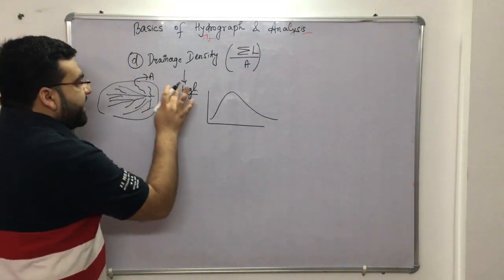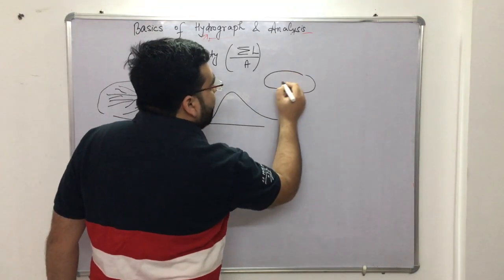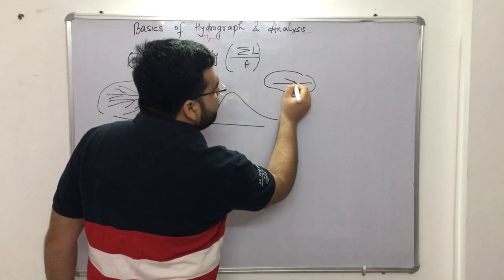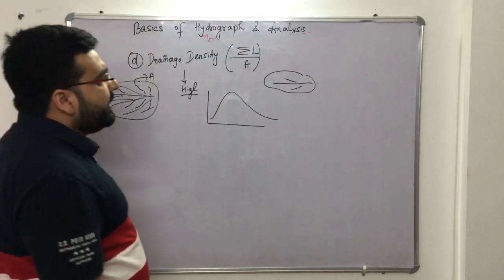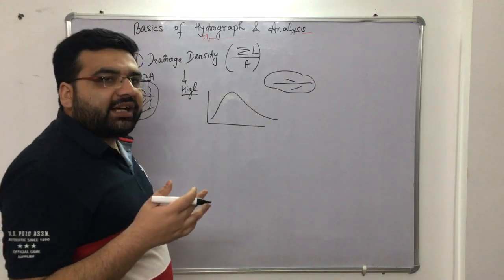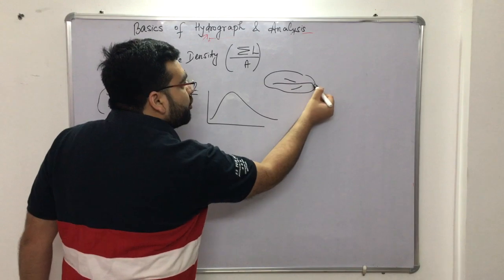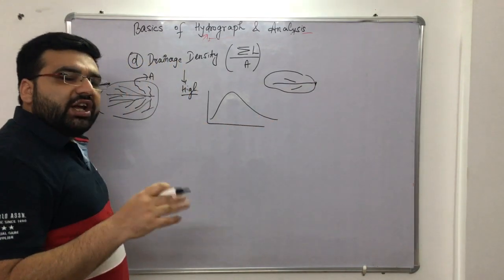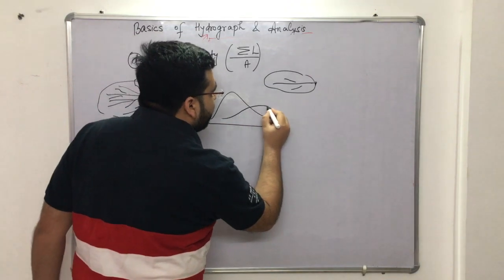Clear? But if the drainage density is very low, let us say you have a catchment with only stream 1, stream 2 and stream 3. Now what will happen if a lot of precipitation has occurred over this particular catchment area, but there is no source to carry that precipitation to this gauge station? There is no source, it will take a lot of time.